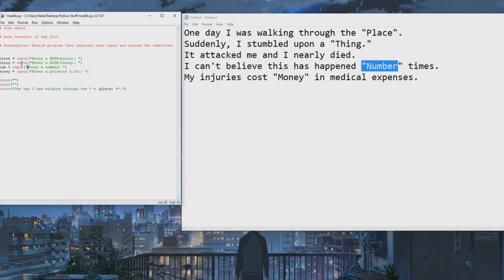And that's why I don't know how I didn't see that. Alright, so we can move on to the next sentence for now. So print suddenly can't type properly. I stumbled upon, we're going to end our sentence with a space, or end our string, sorry. Concatenate it with the thing variable. Concatenate again. And this one ends with a period, the same as last time, so it's pretty simple.